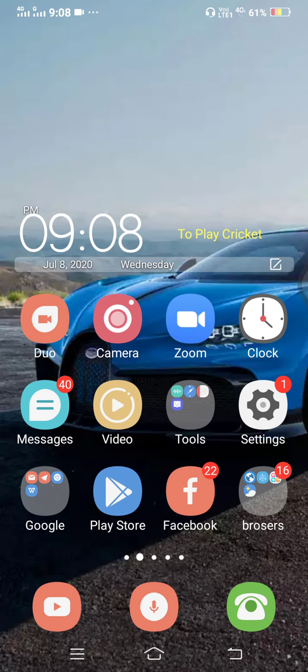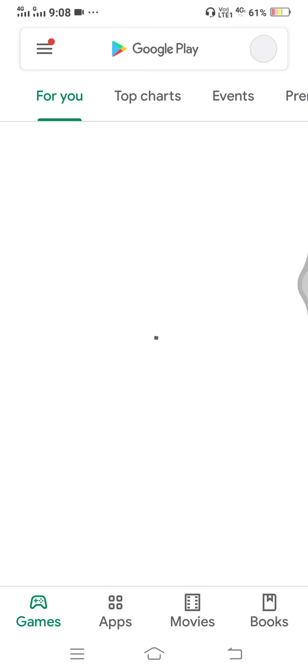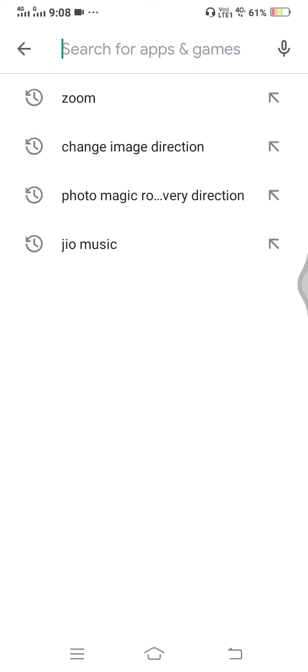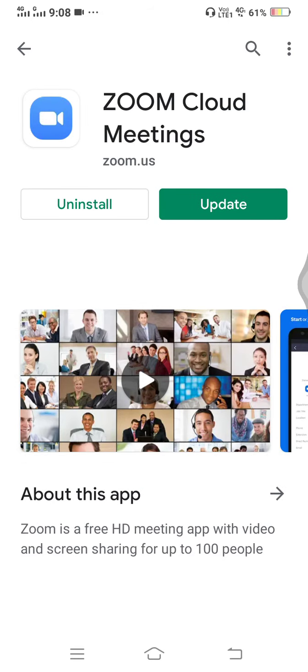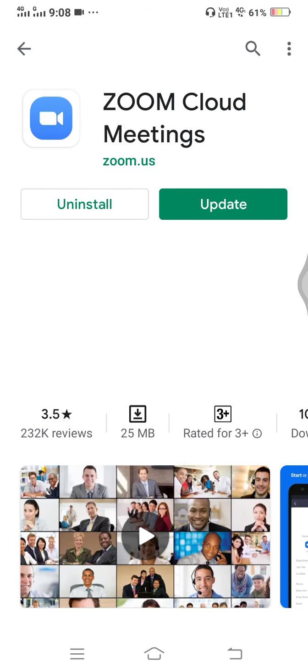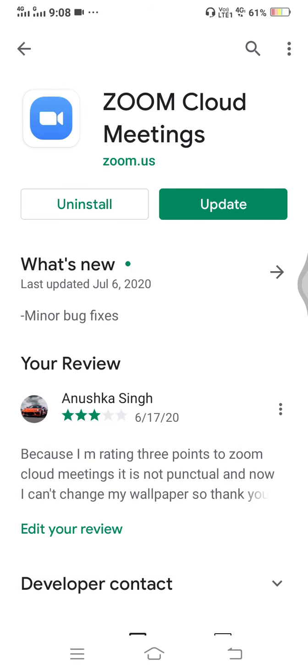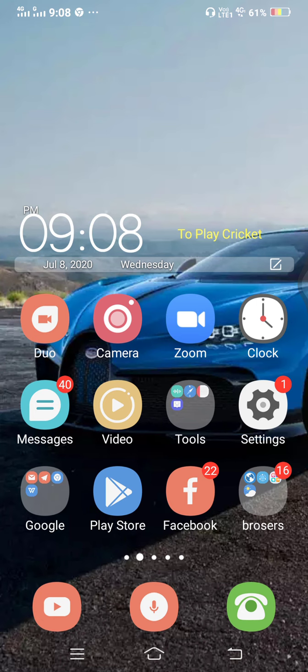Now first we will check if our Zoom meeting is installed or not. If it is not installed, then we will go to Play Store. We will write Zoom. It will show Zoom cloud meetings. We will click on that and we can install. You can update it also, it will be very better for you. Now if you install Zoom cloud meetings, it will be very easy for you to connect with Zoom meetings.